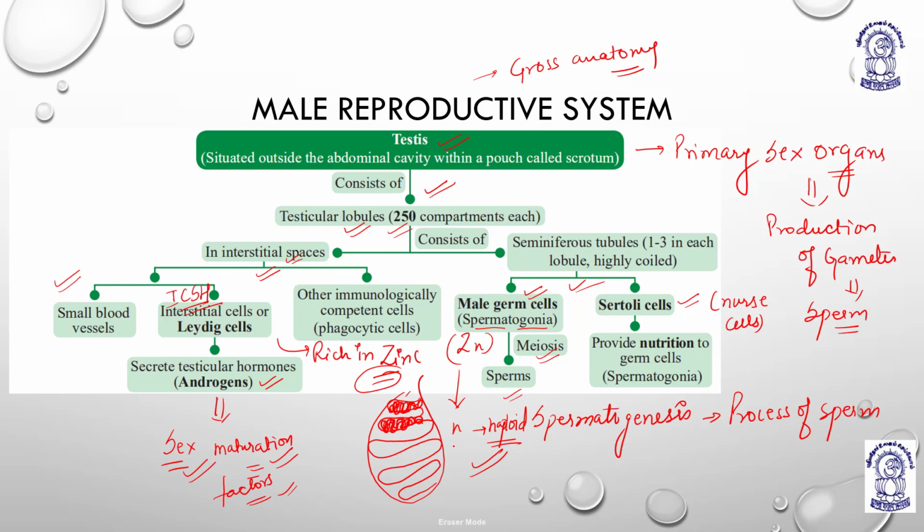Okay, I should rub it so that it can make things more clear. Okay, now it's fine. So the process of meiosis in case of spermatogonia involves the formation of sperm, and these mature sperms are known as what? Spermatid. I'll tell you about spermatogenesis and spermiogenesis. Now Sertoli cells are the nurse cells. They provide nutrition because the development and mobility of sperm need a good amount of sucrose.